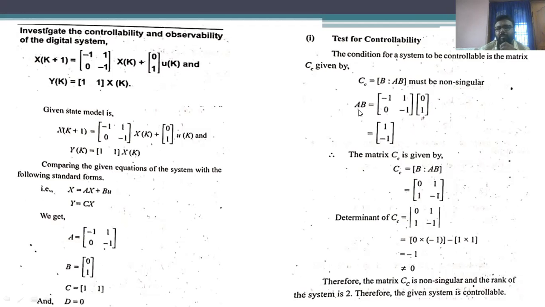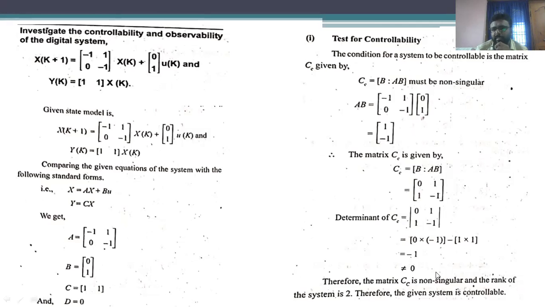Therefore, AB is obtained with the multiplication of A with B as 1 and -1. Therefore, the matrix CC is obtained as 0 1 1 -1. After framing the matrix CC, we calculate its determinant.